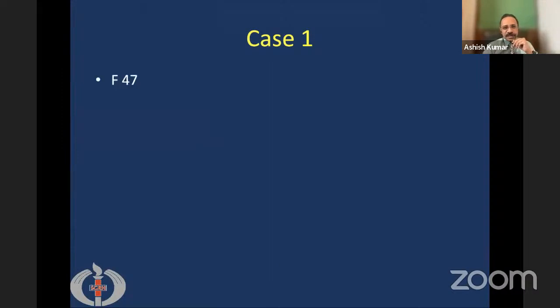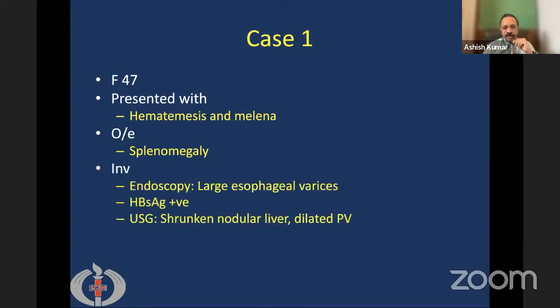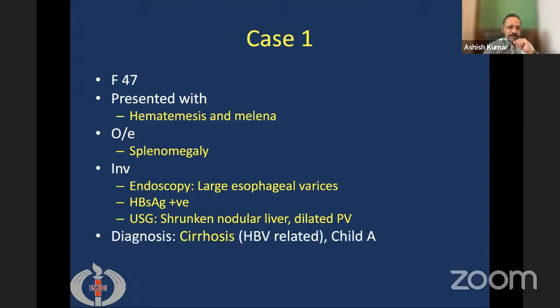This is the first case, a 47-year-old lady who presents with hematemesis and melena. On examination, there was nothing positive except some anemia and splenomegaly. Endoscopy showed large esophageal varices. Her HBsAg, hepatitis B viral marker, was positive, and ultrasonography showed a shrunken nodular liver with a dilated portal vein.